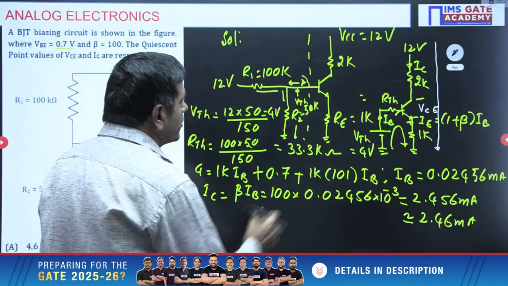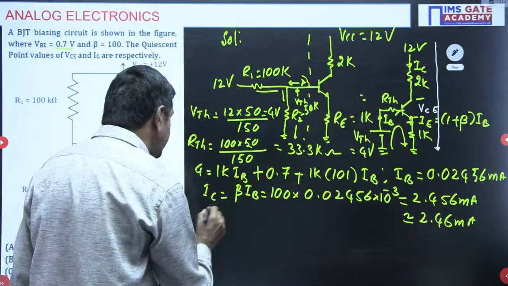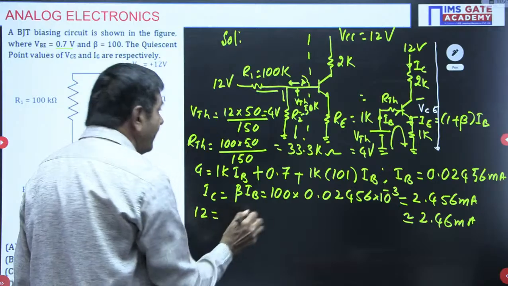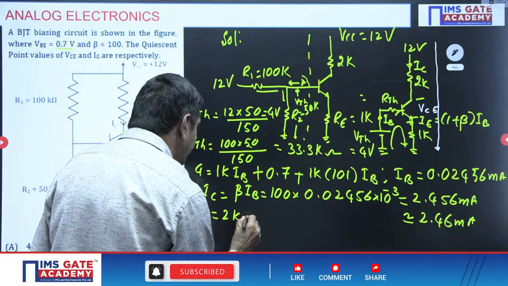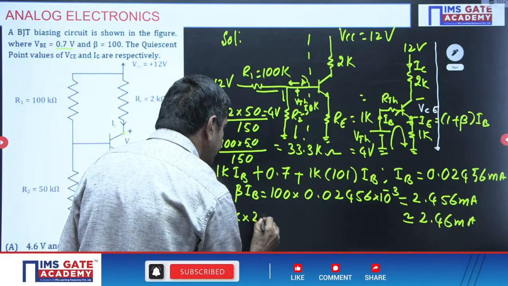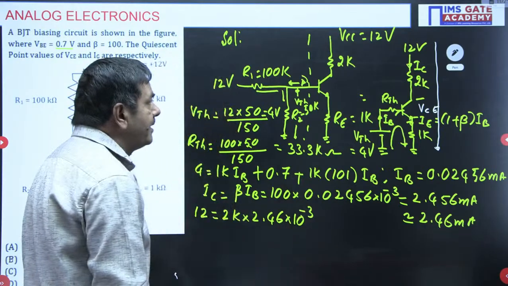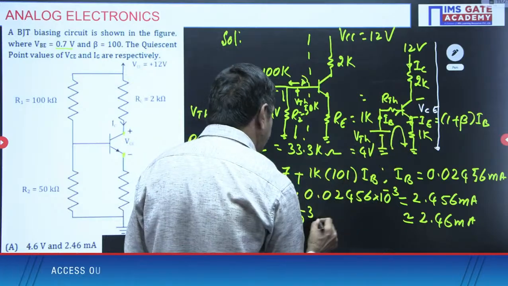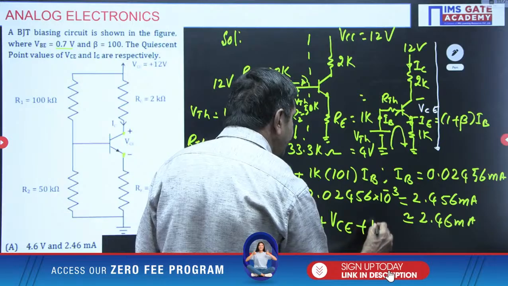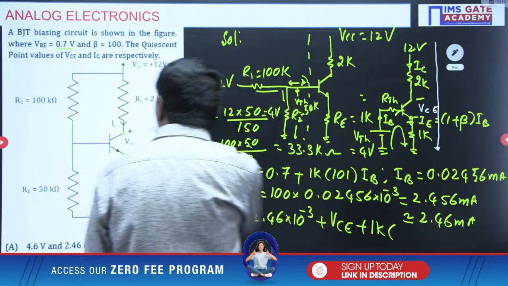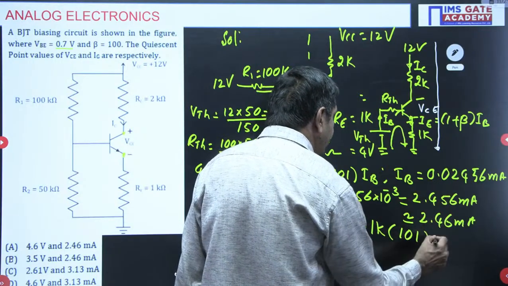Understand here now. But I wish to find what is VCE. If I apply the KVL, 12 volts equal to, when you go this side, some drop 2K into IC, 2K into IC 2.46 milli 10 power minus 3, 2.46 milli plus VCE here, plus drop across this 1K into 1 plus beta, 100 plus 1, 101 here, multiply by IB into IB.